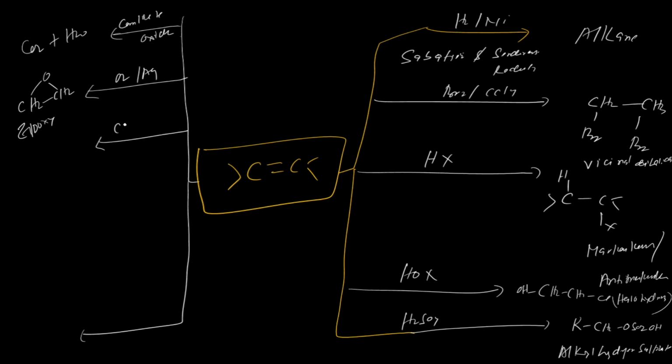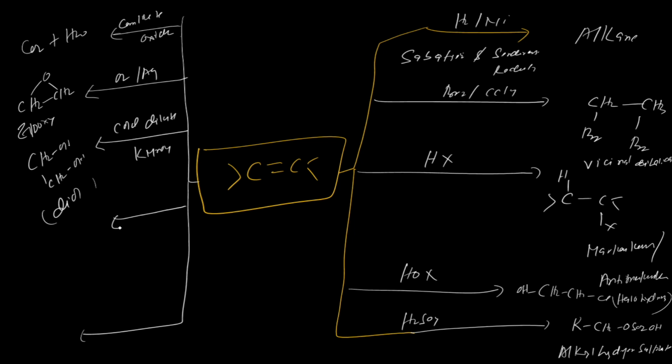Now with the cold and dilute KMnO4 oxidizing agent, what it will give you is glycol or the diol. So CH2OH, CH2OH. So it will give you diol.